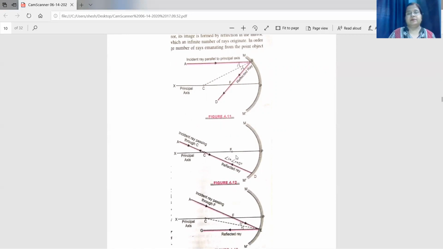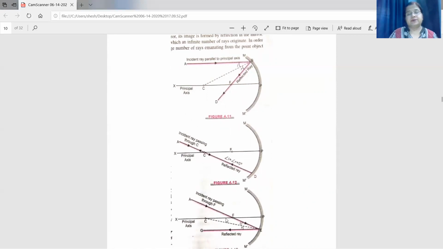Now second, this is a concave mirror. P is the pole, M dash is the aperture. Then C is the center of curvature. The line passing through the center of curvature and pole is the principal axis. F is the focus. Right? Second case we will take. If a ray of light is passing through focus, what happens to this ray? After reflection, it will become parallel to the principal axis. This is the reflected ray. You will find that this reflected ray is parallel to the principal axis.